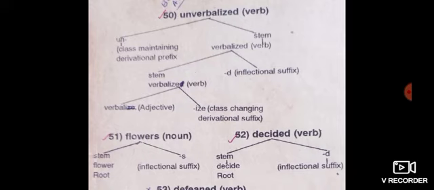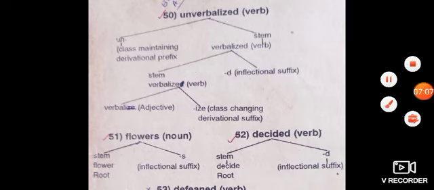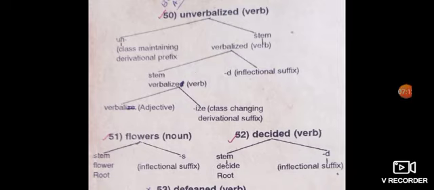Unverbalized. Unverbalized is a verb. This word divides into two parts, un and verbalized. Verbalized is a verb, unverbalized is a verb. That is why there is no change in its category. Un shows a class maintaining derivational prefix, and verbalized is a stem word, a verb.